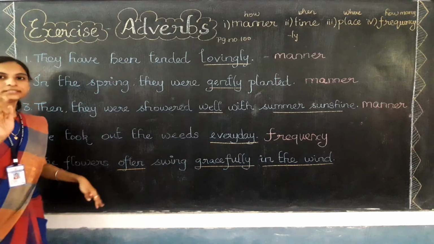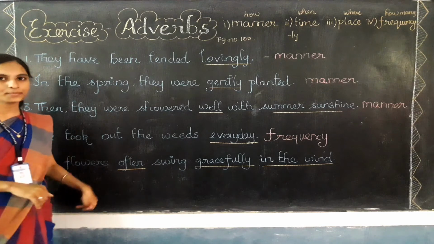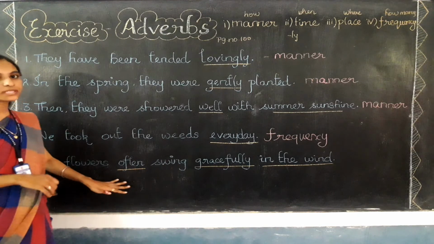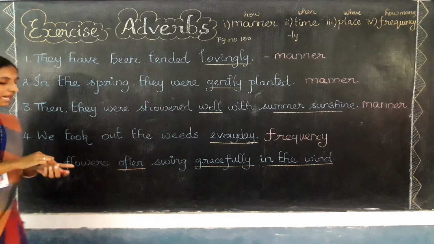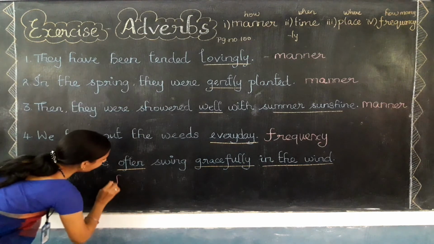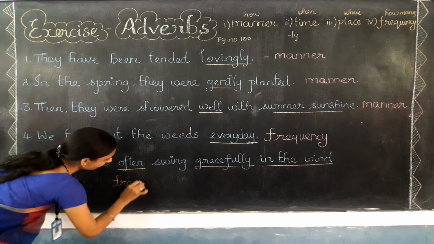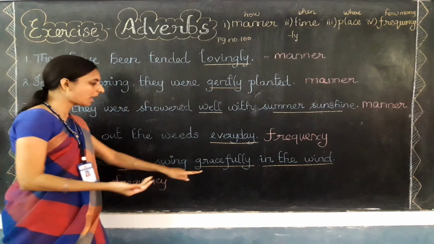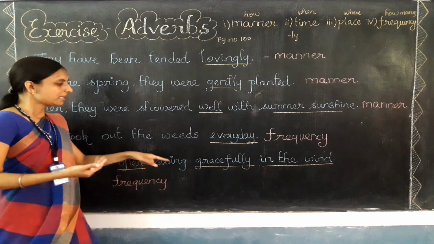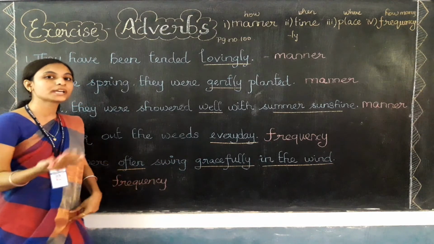So there are three adverbs. Let's write the type of adverb. So often means அடிக்கடி அடிக்கடினா எத்தனை தடவை. So often refers to adverb of frequency. So I need to write frequency. Then gracefully means it's talk about how the action is done. Like that is gracefully means how the action is done.